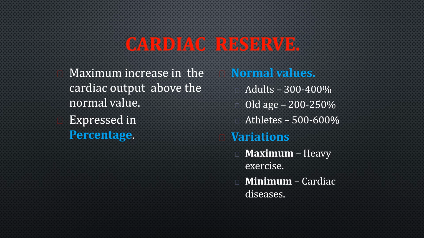The next is cardiac reserve. It is the maximum increase in cardiac output above the normal value. Okay, so above the normal value of cardiac output, whatever additional amount is present is called cardiac reserve. It is expressed in percentage. The normal values for adults are 300 to 400%, in old age 200 to 250%, and in athletes it is more, 500 to 600%. The variations of cardiac reserve are maximum in heavy exercise and minimum in cardiac diseases.